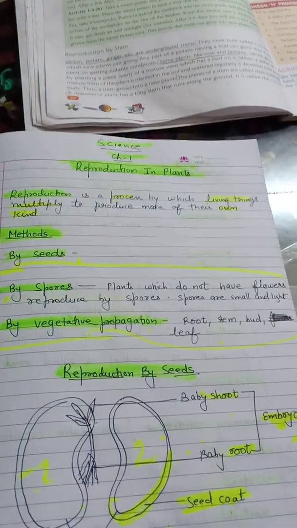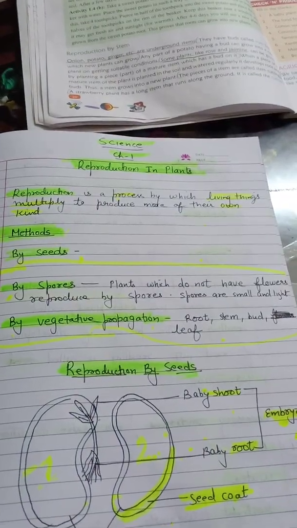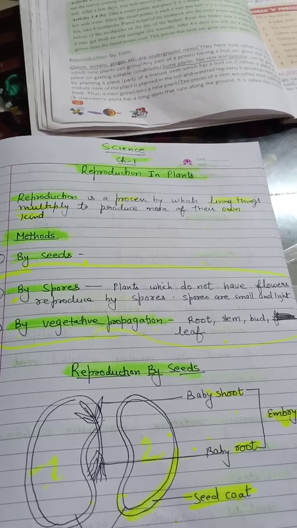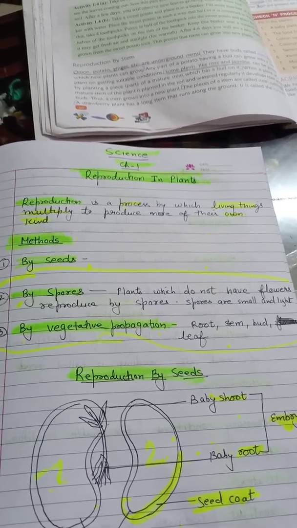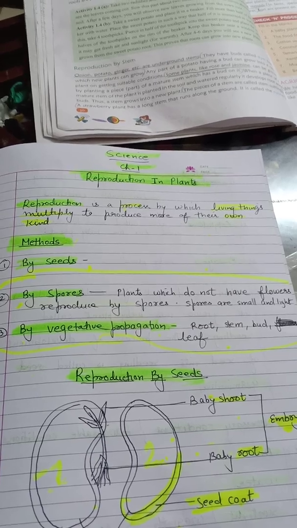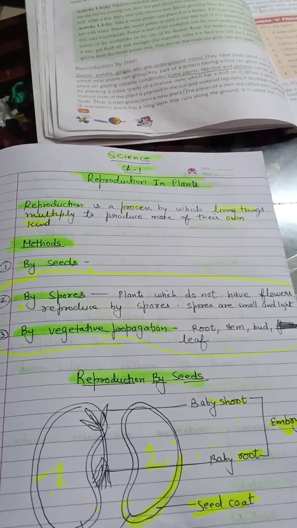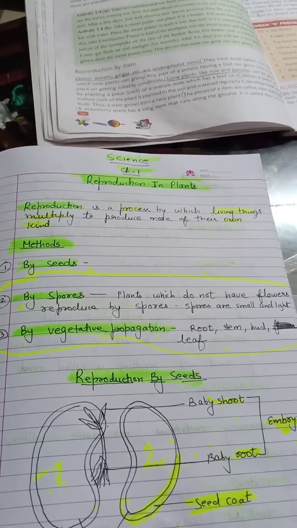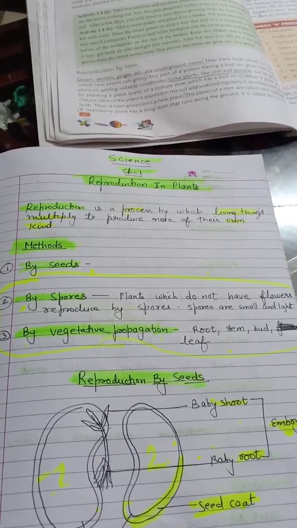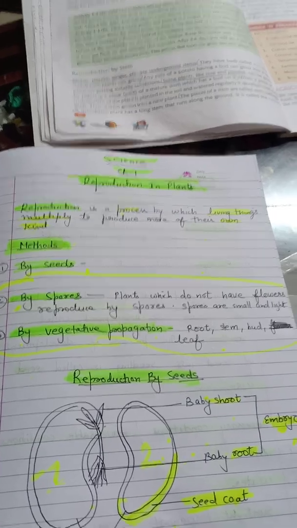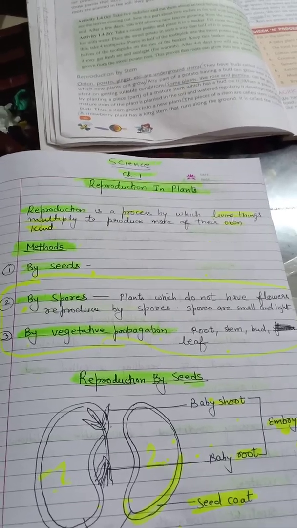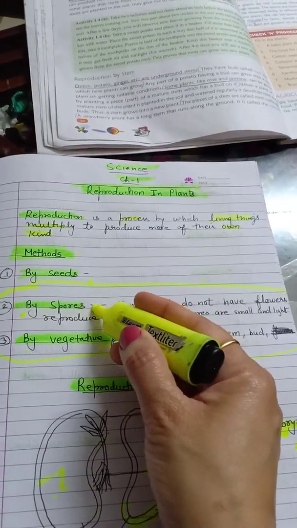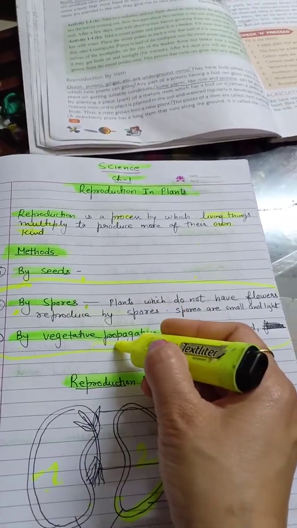Every plant has a particular time span or a lifespan, right? They will die after that. Then what will happen? Will we get oxygen? The basic things we are getting from the plants? No. On earth, life is possible because of the presence of plants. So to continue their species, to continue their population, this process of reproduction is very, very important. In the next session, we will talk about how reproduction takes place by spores and vegetative propagation.